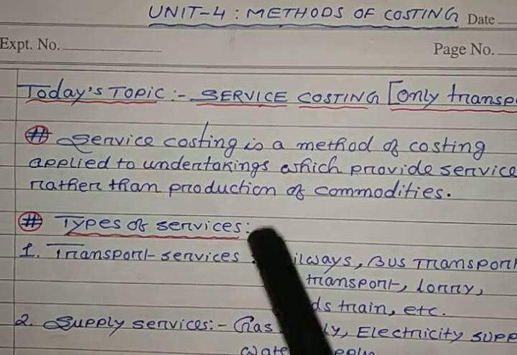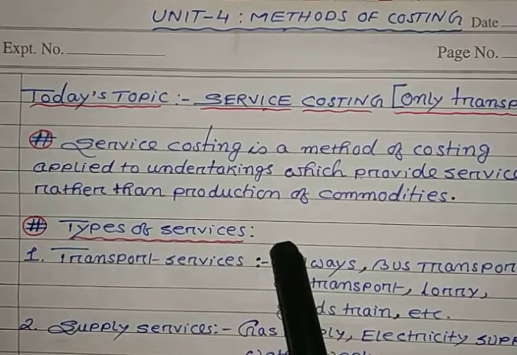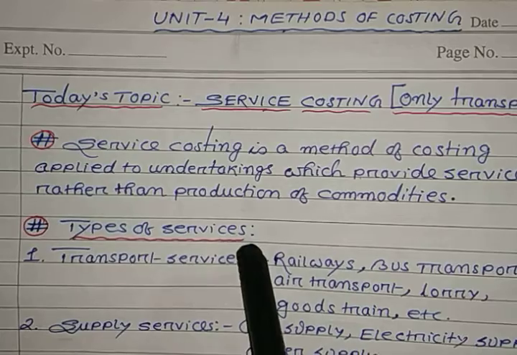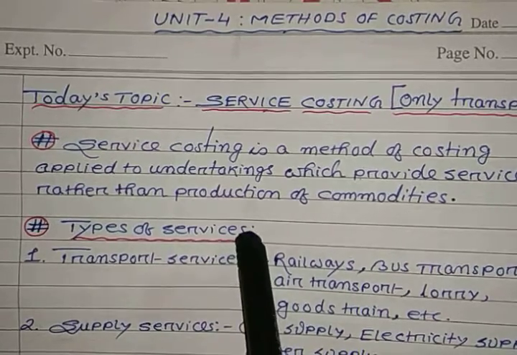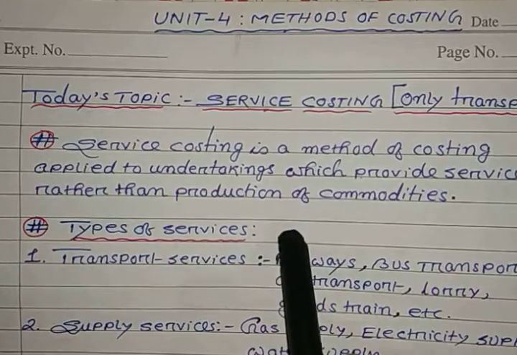Operating costing may also be applied in these service departments to ascertain the unit service cost.